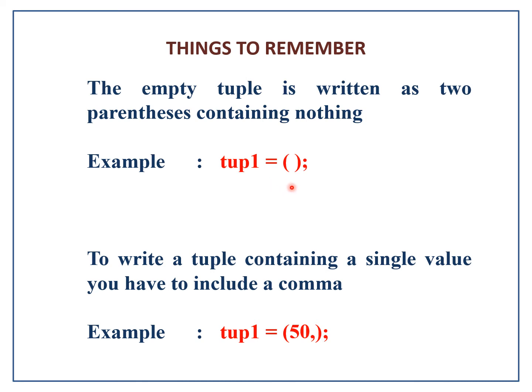So for an empty tuple, the syntax is like this, and for a tuple containing a single element, you can see the comma here. Comma is compulsory even though there is a single element in a tuple.